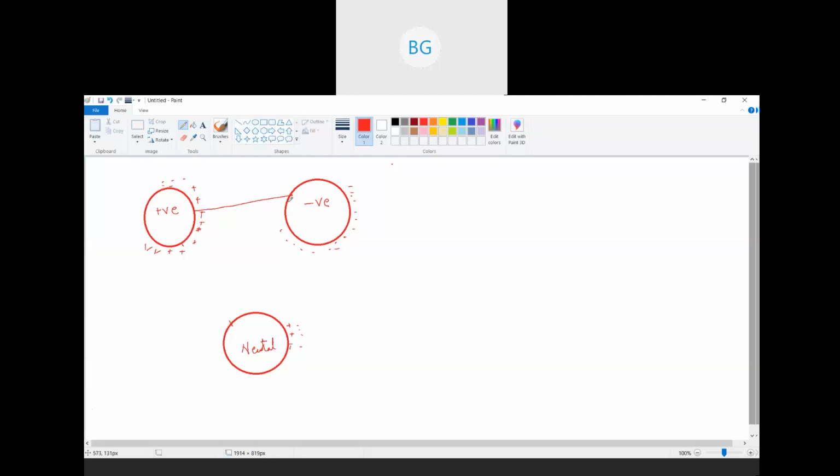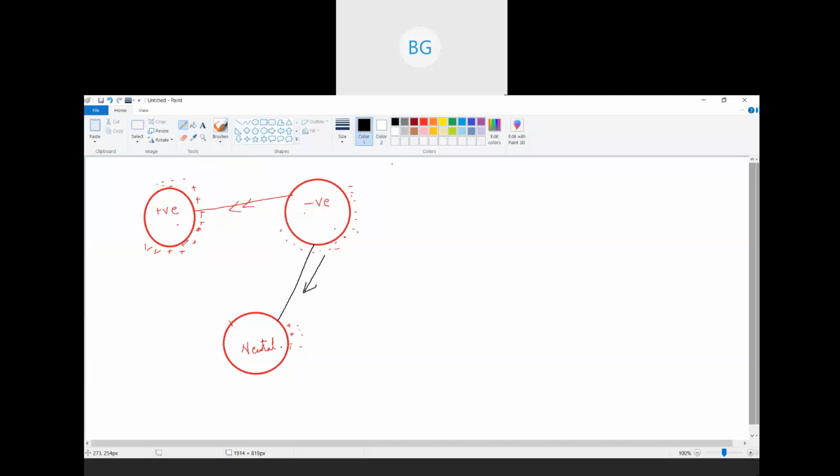Electrons will start moving from the negatively charged conductor to the positively charged conductor. So the flow of current will be from right to left. But if I connect a neutral and a negatively charged conductor, then what will happen? As you can see here, the electrons are more, so electrons will start moving from the negatively charged conductor to the neutral conductor.